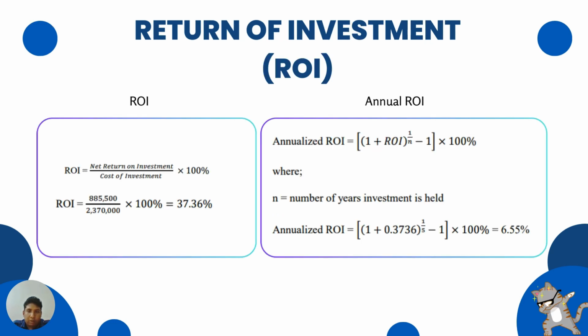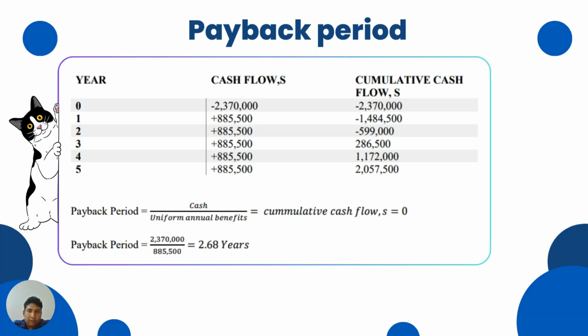Next is ROI, return on investment, which is the equation of benefit over initial investment, and we will get an ROI of around 37.36%. And lastly is the payback period, which is when the cumulative cash flow becomes 0. By inserting the values in the equation below, we get a payback period of around 2.68 years.